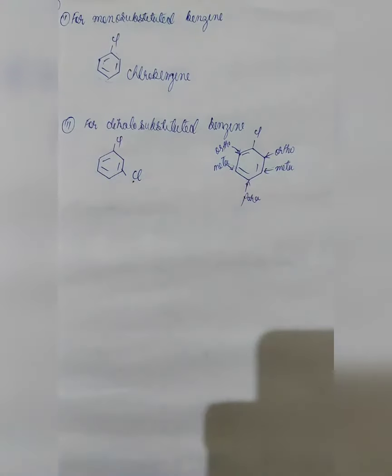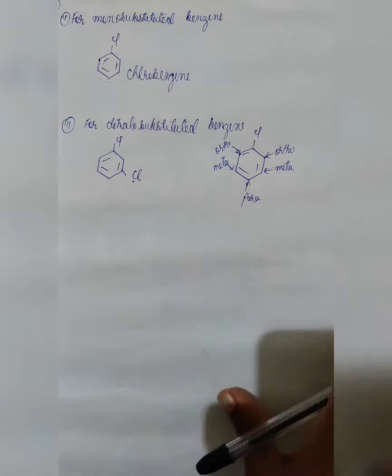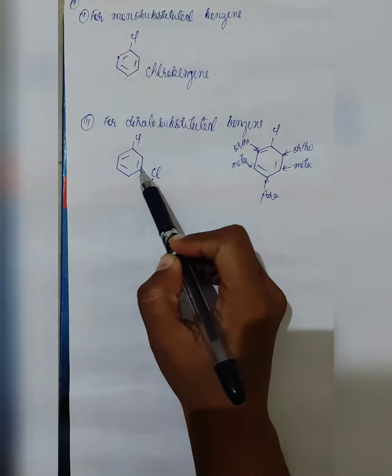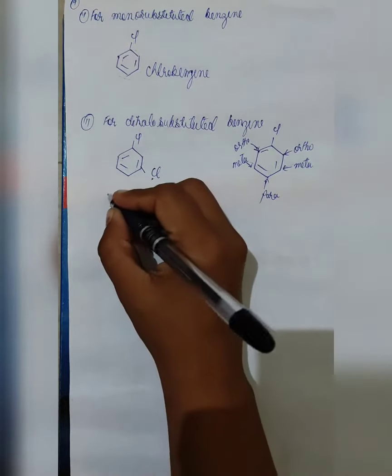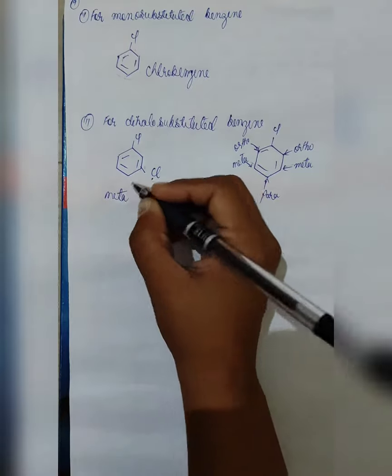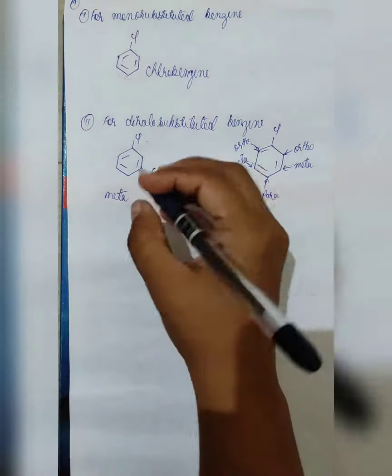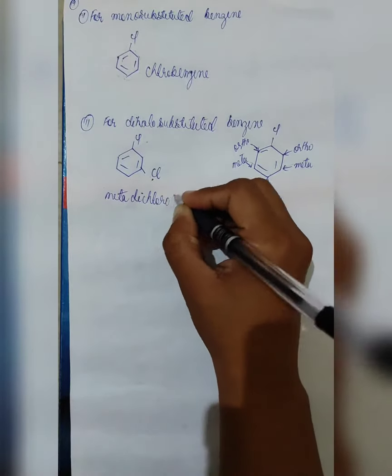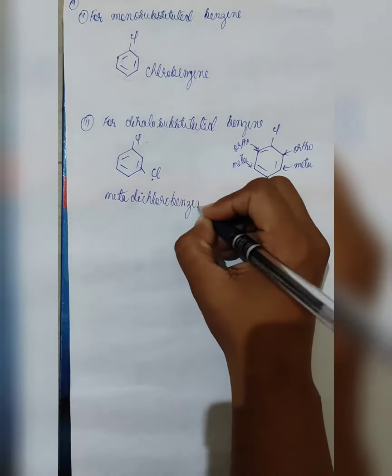Now how do we name this compound as per the common name? So here we have ortho, this is meta. So this becomes your meta. How many halogens are present? 2. So it becomes meta-dichlorobenzene. This is your common name.